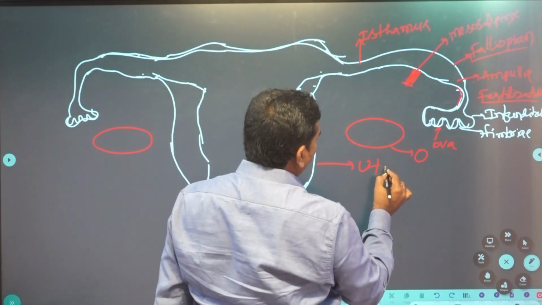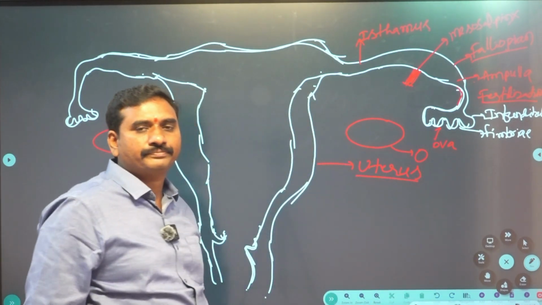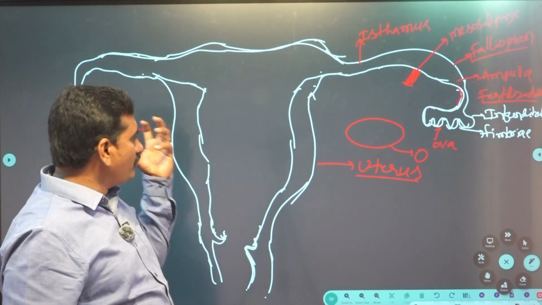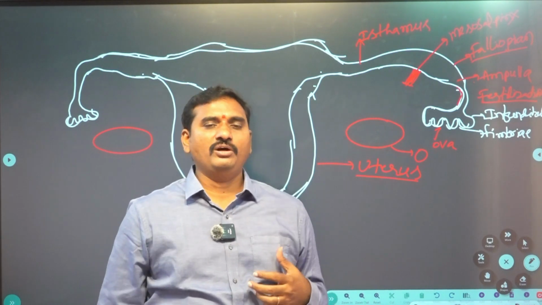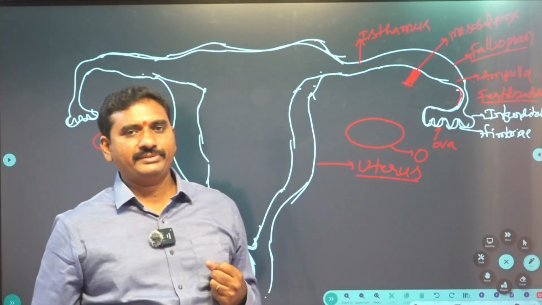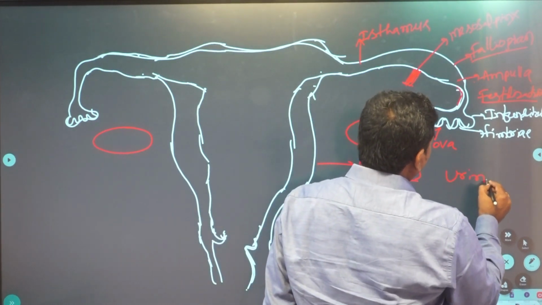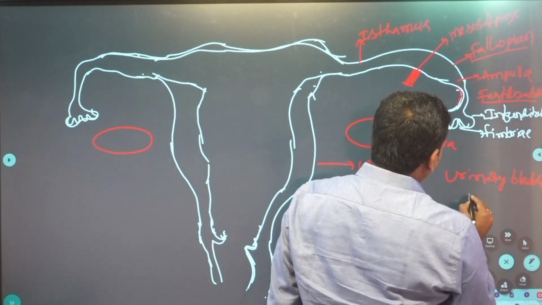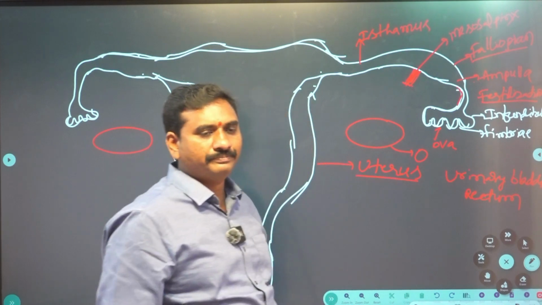Now, coming to another important organ, the uterus. This is also called womb. This uterus is present between the urinary bladder and the rectum of female human beings. Okay, my dear students.